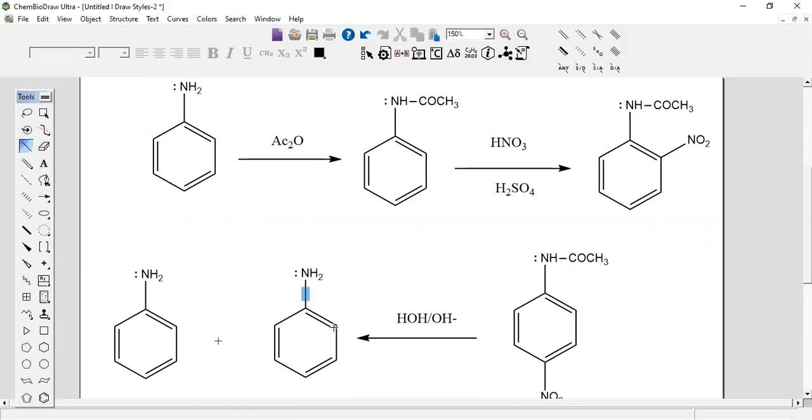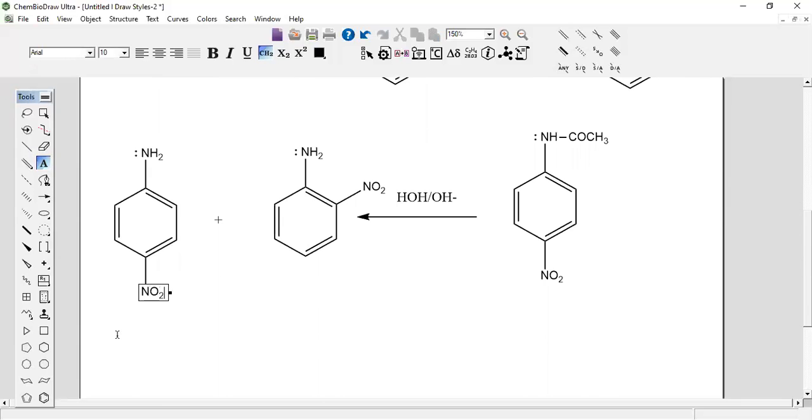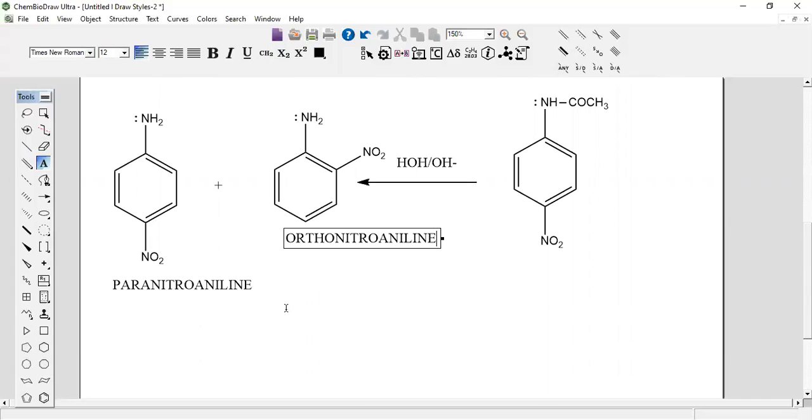Can anybody tell me the name of this compound? This is nitro, this is aniline, called para-nitroaniline. What is the name of this compound? Ortho-nitroaniline. Like this, you will get the para or ortho-nitroaniline.